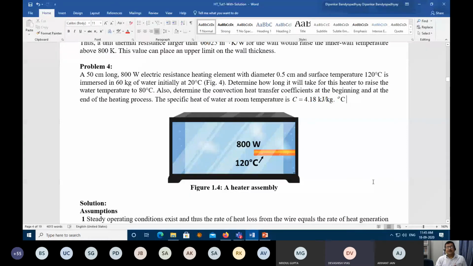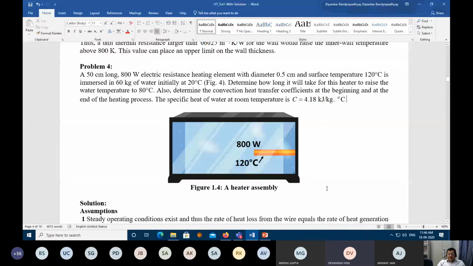Yes, sir. A 50 centimeter long, 800 watt electric resistance heating element with diameter 0.5 centimeter and surface temperature 120 degrees Celsius is immersed in 60 kilogram of water initially at 20 degrees Celsius. Determine how long it will take for this heater to raise the water temperature to 80 degrees Celsius. Also determine the convection heat transfer coefficient at the beginning and at the end of the heating process. The specific heat of water at room temperature is 4.18 kilojoule per kg degree Celsius.